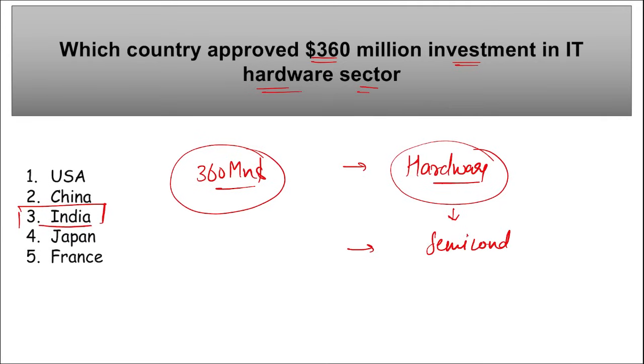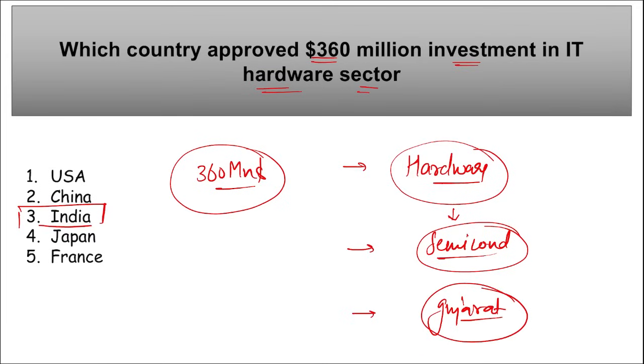We know that India is also betting heavily on semiconductor manufacturing, and India wants to become a global hub for semiconductor manufacturing, and they are planning to make Gujarat a manufacturing hub for it. Coming back, remember it is the Indian government that has approved $360 million investment in the IT hardware sector.